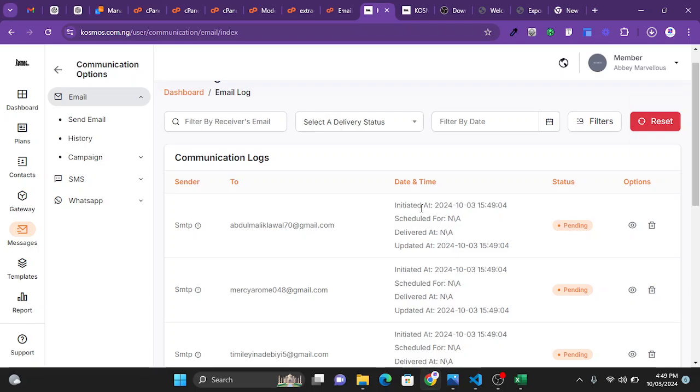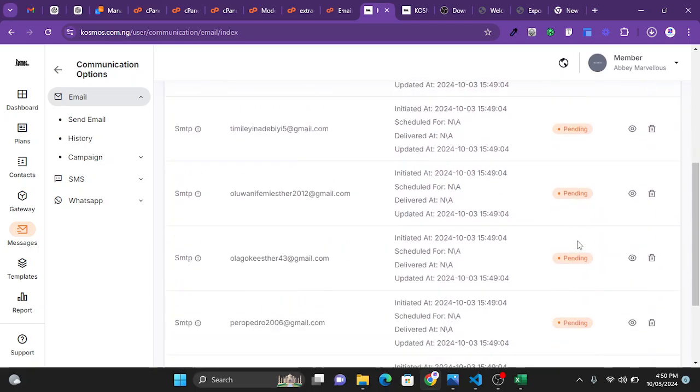This email was initiated at this time and this date. Because we didn't schedule it to be delivered at any time, we set it so that it will be delivered immediately. Understand? Delivered at NA means the time it was delivered has not been updated, and the updated time is the time the status of this email was updated, and you see the status is still pending.